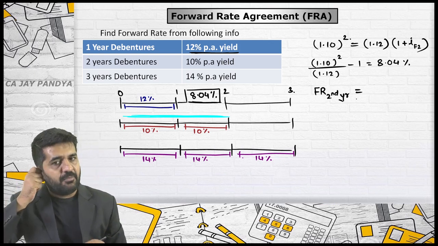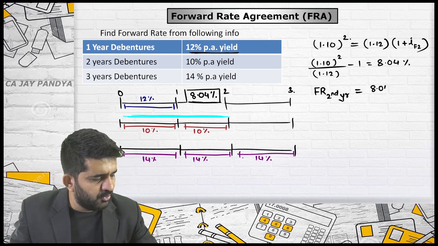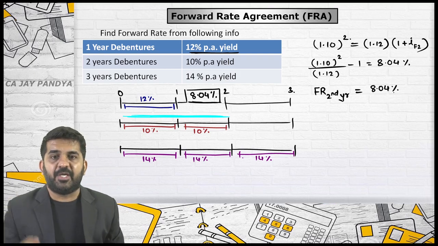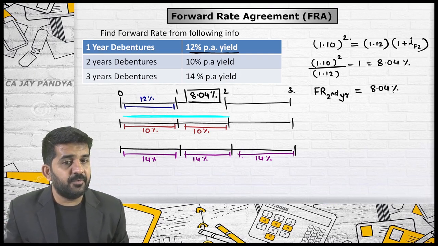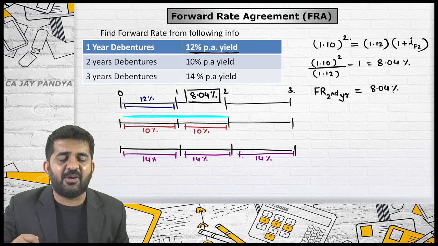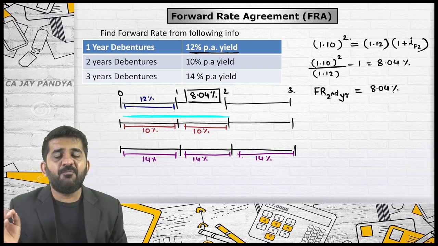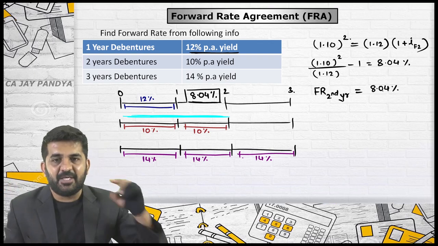I need help of some of the students. Sakshi, what is 8.04 percent for borrowing? If you want to borrow today or after 1 year? Sir, after 1 year, forward rate. For the period of? 1 year forward. It is for the period of the second year. Yes, and it should be termed as a second year forward rate. It cannot be termed as first year forward rate. If you want to borrow money at the beginning of second year for the period of 1 year, this rate will be applicable. Is it alright?